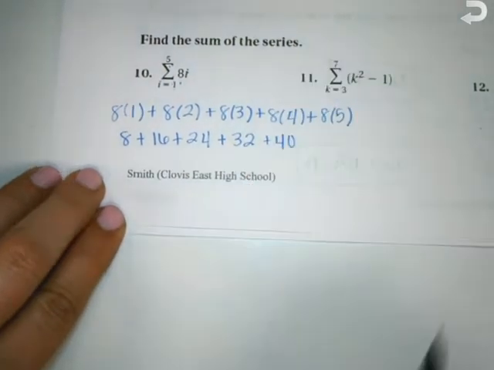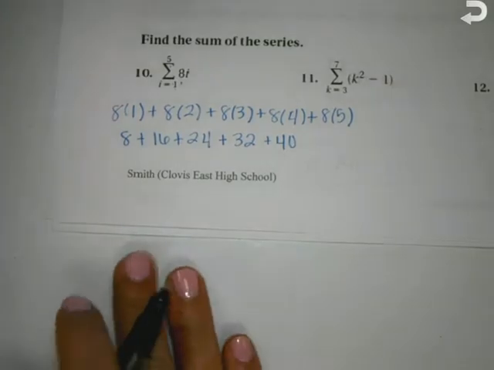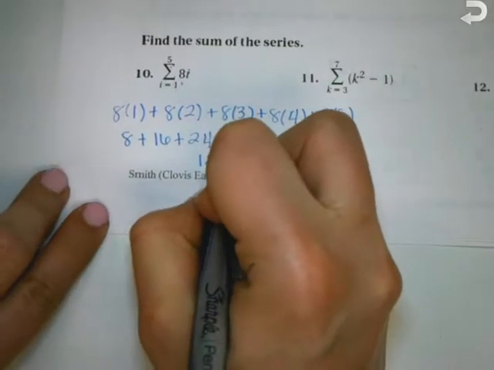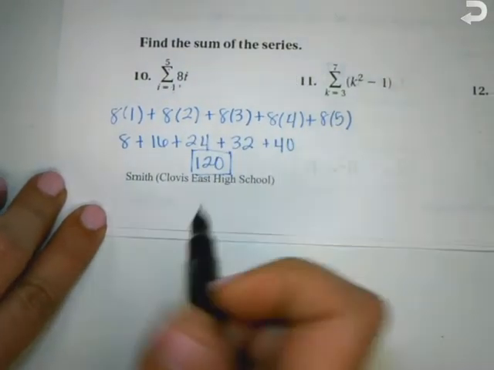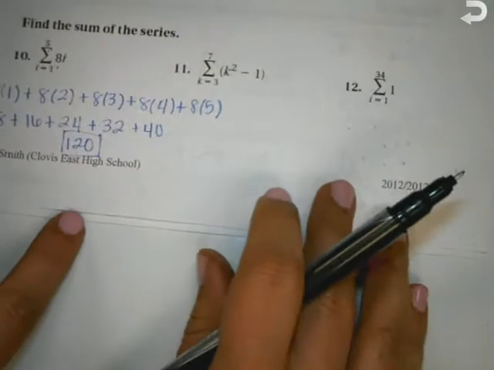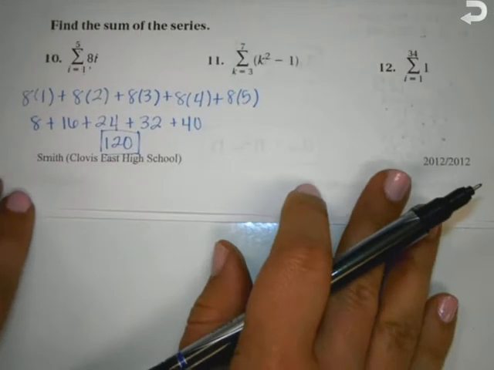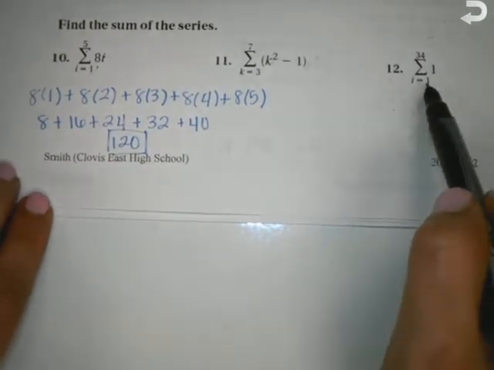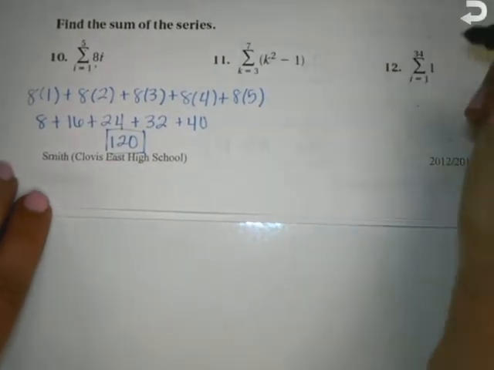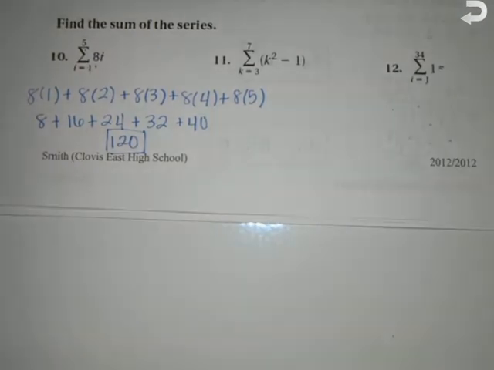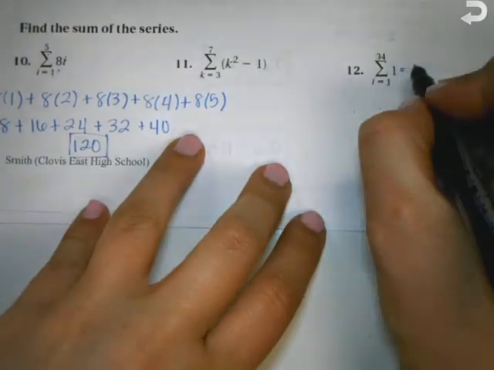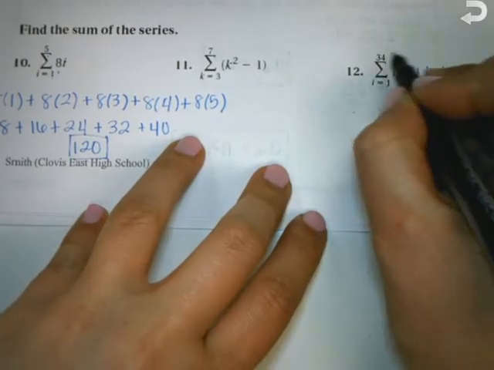Okay. Number 12, look at it really quick. I have the sum from 1 to 34 of 1. Any ideas of what that would be? I'm adding 1 how many times? 34 times. So what's the answer going to be? 34. Oh. Okay. Number 11 is tricky.